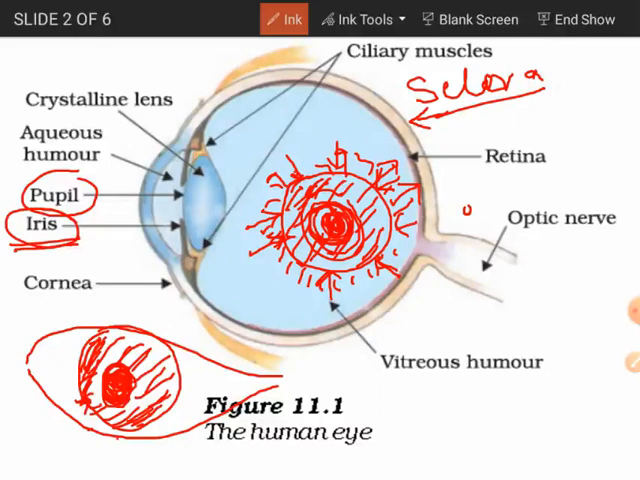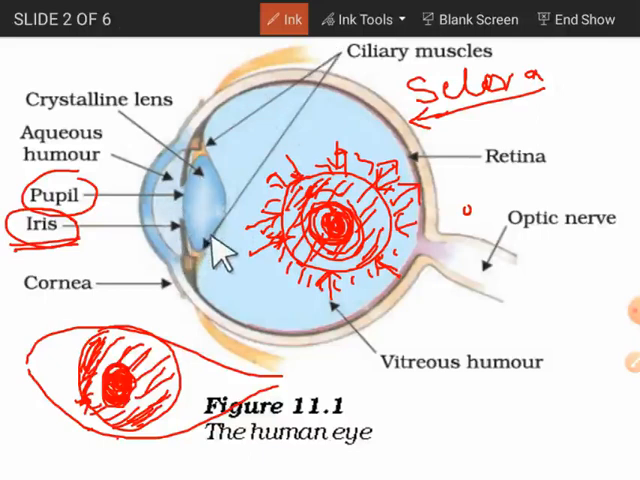The size will increase when the ciliary muscle is relaxed. When the ciliary muscles contract, then the size will be small. So this iris helps us control the amount of light entering through our eye. Got it? Yes. Next is the crystalline lens.